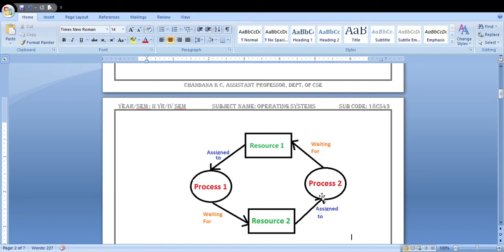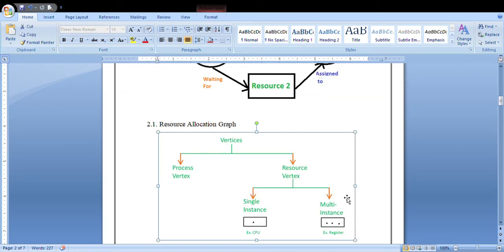Until resource 2 is released by process 2, process 1 cannot be executed. This is the deadlock condition. This is how deadlock works for different processes in multi-programmed systems. And next is the resource allocation graph.